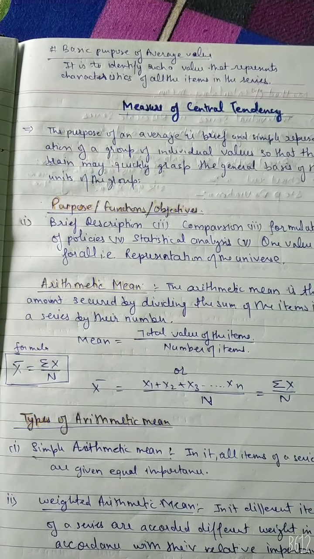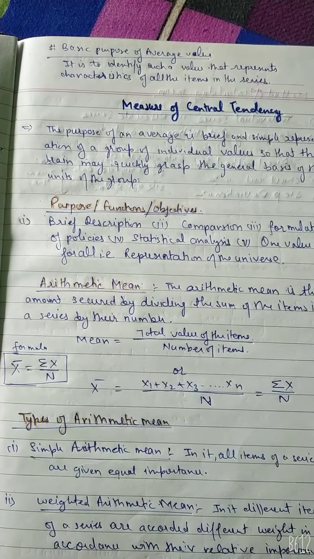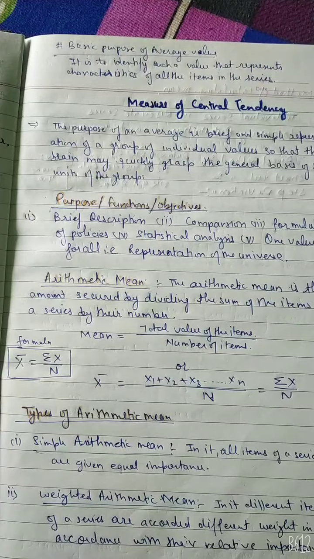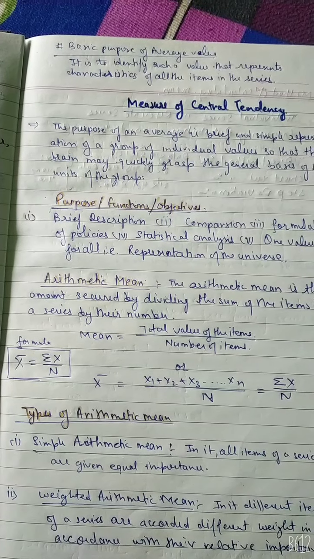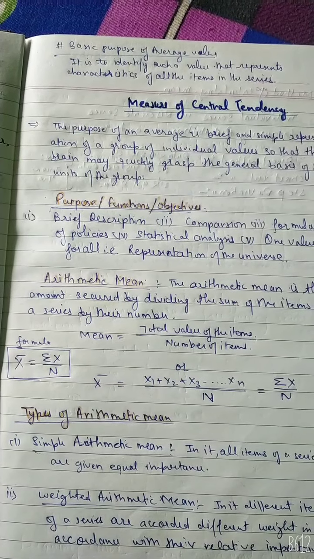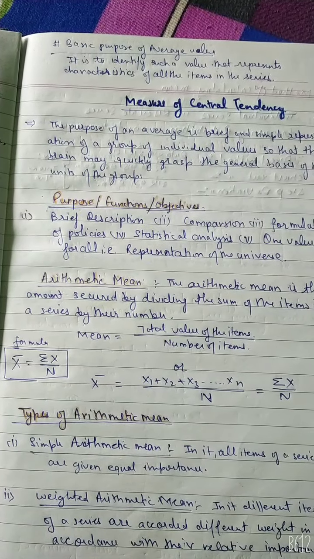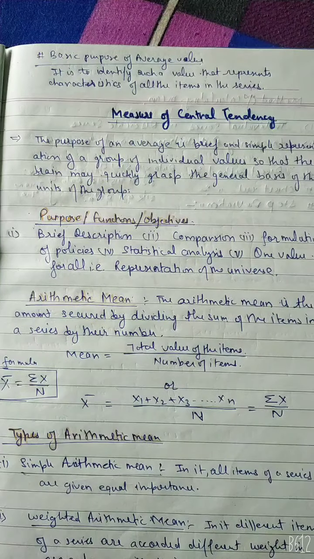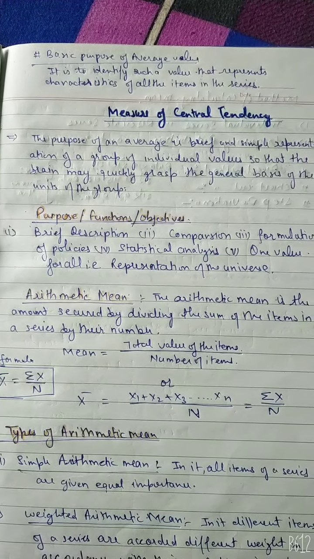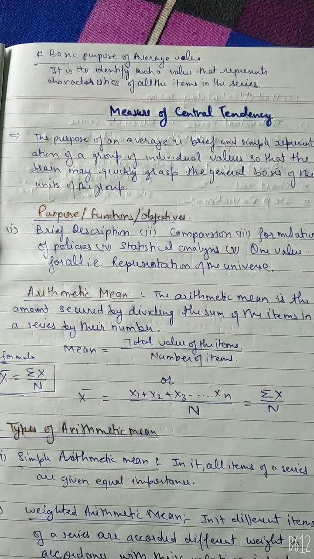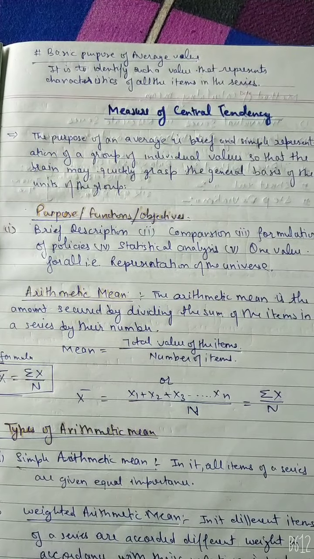The value always falls between the lowest and highest value of the data. It is generally located in the center or middle of the observations. An average is a figure that represents the whole group, so it is called the measure of central tendency or measure of location. The basic purpose of an average value is to identify such a value that represents the characteristic of all the items in the series.